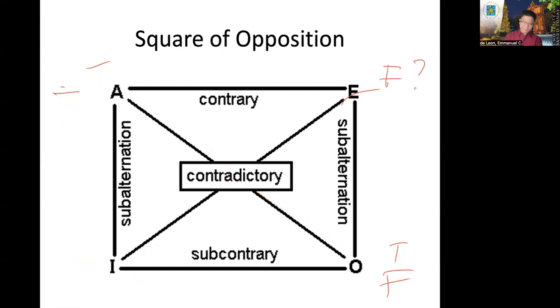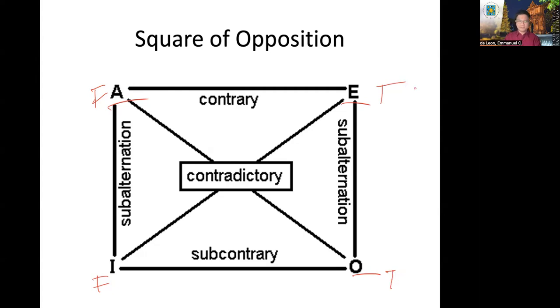If the truth value of the particular proposition, let's say I, is false, can we derive the truth value of all the three propositions in the square of opposition? The answer is yes. Necessarily, the superaltern is false, its contradictory proposition is true, and the subcontrary is necessarily true as well.